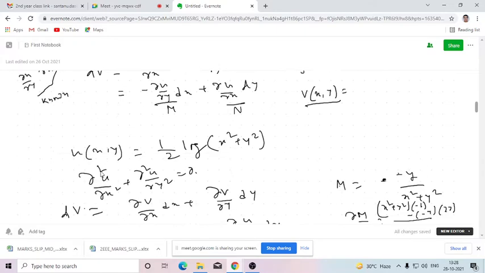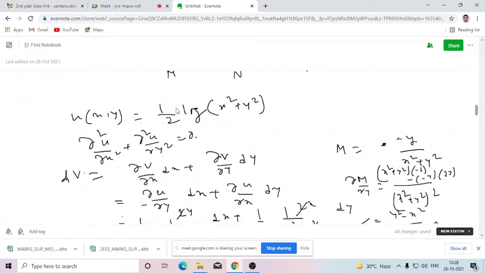Okay. So I'm discussing one example so that the things which I have discussed here will seem easier to you. Here u(x,y) is given, which is half log of x square plus y square. We need to find the corresponding harmonic conjugate, that means the corresponding imaginary part v of the function. Before proceeding, you need to verify that u is a harmonic function, because if u is not harmonic, you can't proceed further.